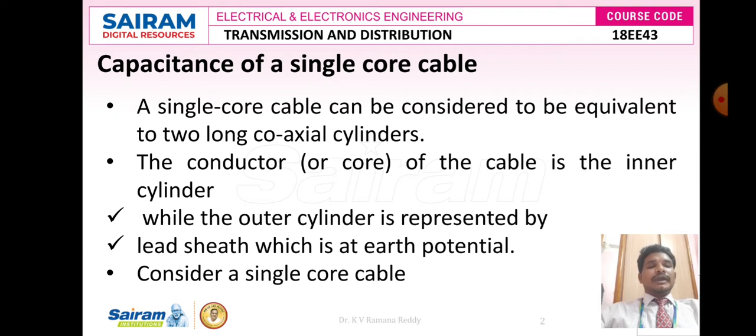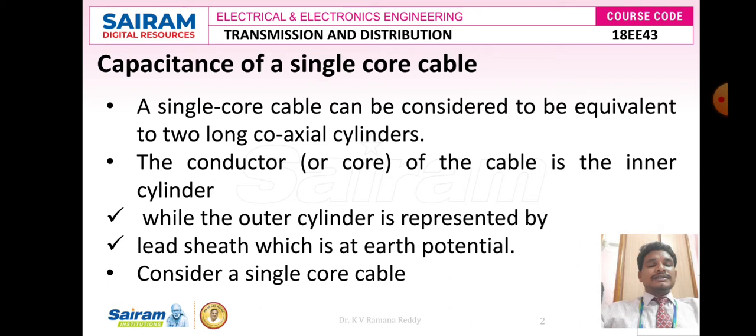A single core cable can be considered to be equivalent to two long coaxial cylinders. The conductor or core of the cable is the inner cylinder, while the outer cylinder is represented by the lead sheath. As we may know, the center core of the conductor consists of a group of strands, either copper strands or aluminum strands. That cylindrical structure can be considered as the inner cylinder.